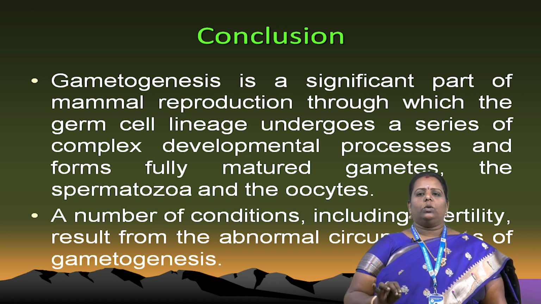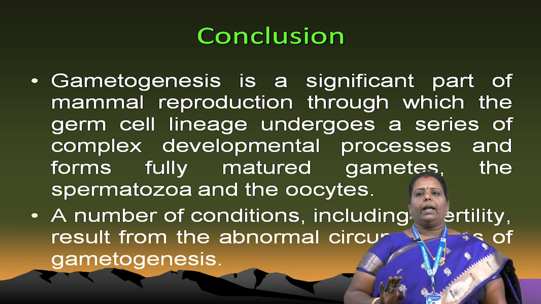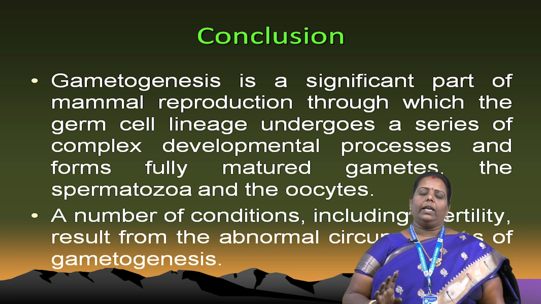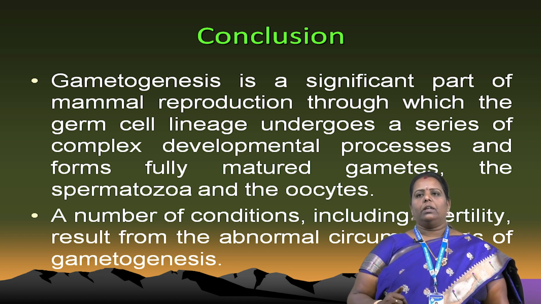A number of conditions, including infertility, result from abnormalities in gametogenesis. Without gametogenesis, no organism develops, so it is very important to know about gametogenesis. Thank you.